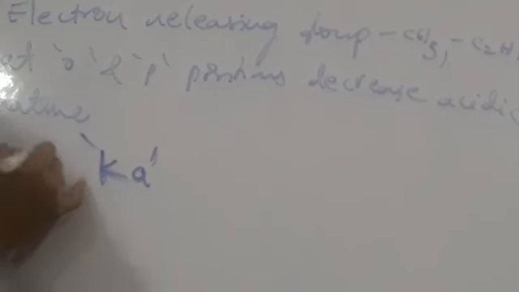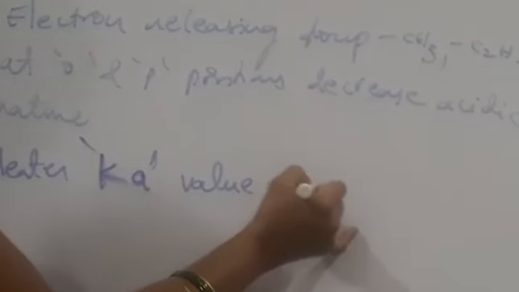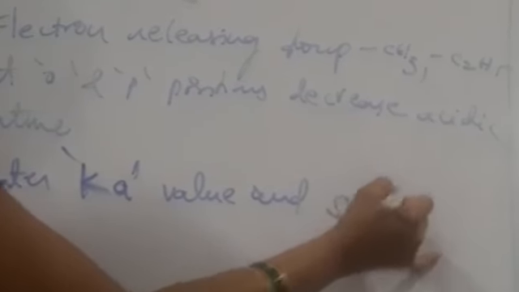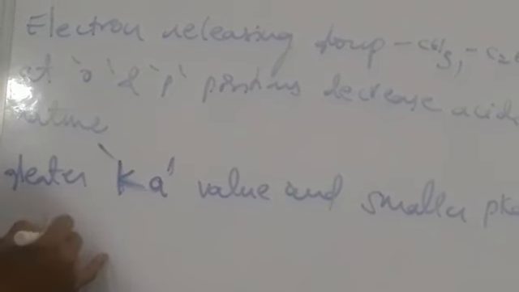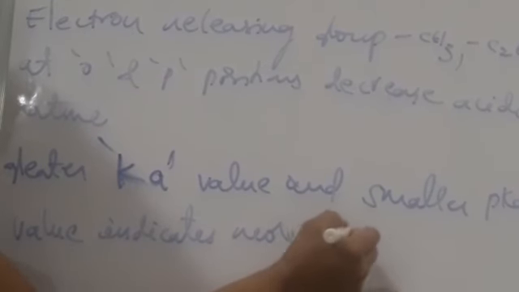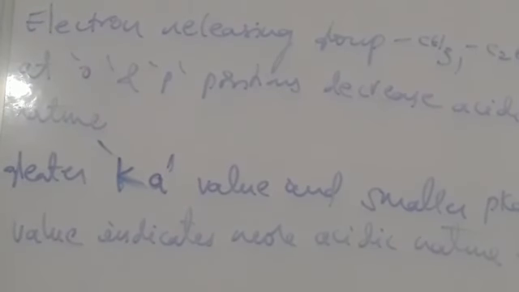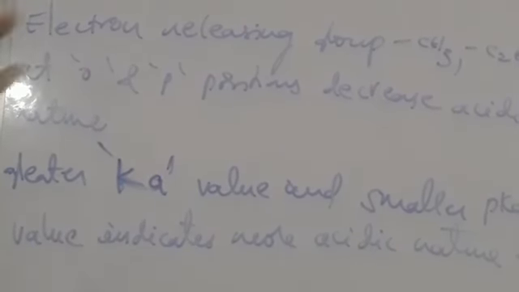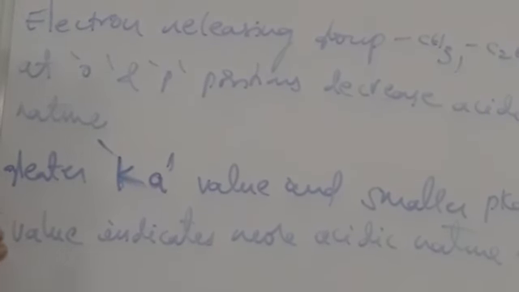So, the greater the Ka value and smaller the pKa value, it indicates more acidic nature. So this is about acidic nature of phenol. Next, esterification reaction.